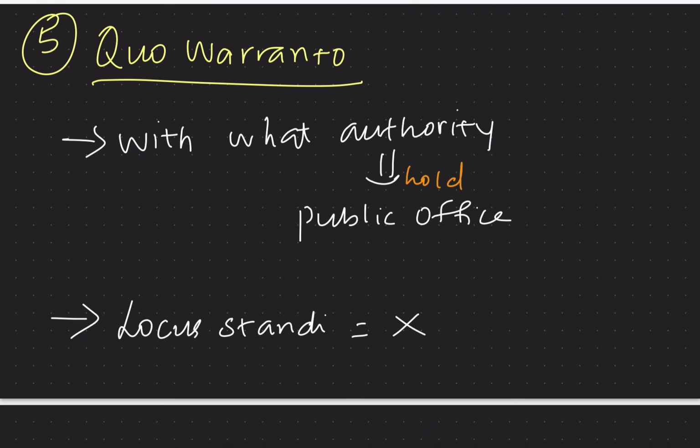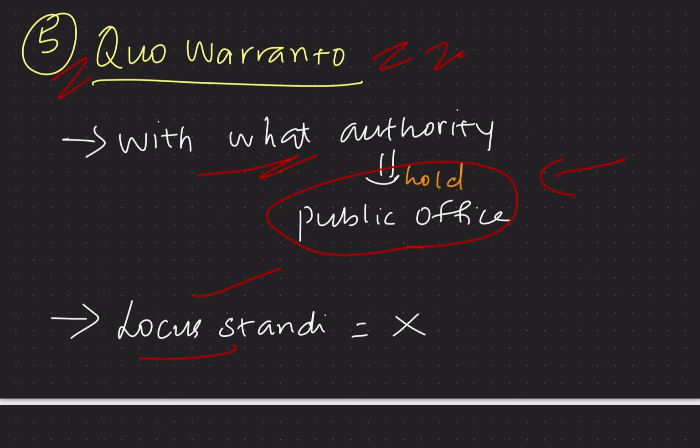Next we have the last writ, that is quo warranto. Quo warranto means with what authority a person is holding a public office. To check this, the quo warranto writ can be issued. So here once again the locus standi is not applicable. That is, any aggrieved person can seek the remedy of the writ to know with what authority, with what powers that person is holding a public office or government office. To check that, the quo warranto writ can be issued.